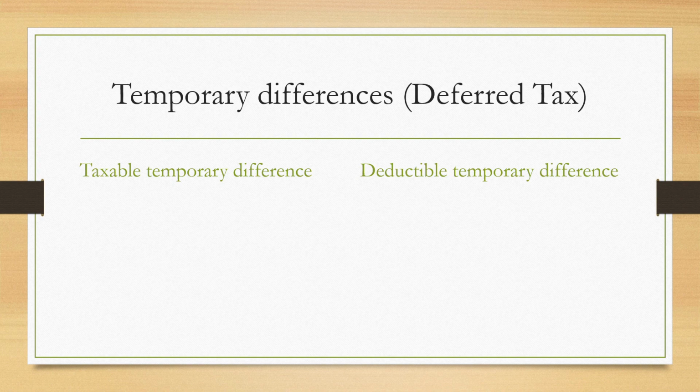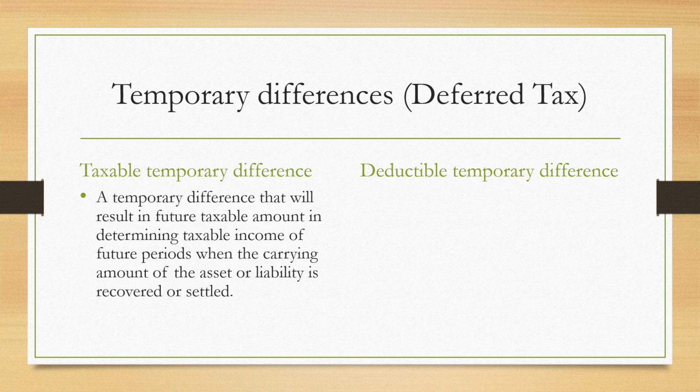What is taxable temporary difference? This is a temporary difference that will result in future taxable amount in determining taxable income of future periods when the carrying amount of the asset or liability is recovered or settled. This results to deferred tax liability.